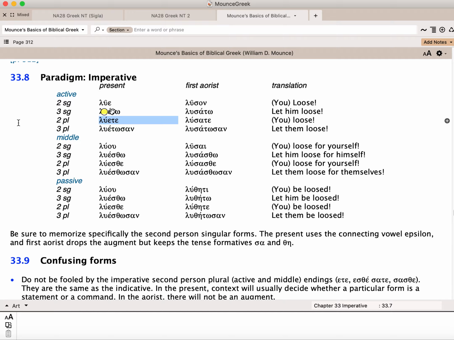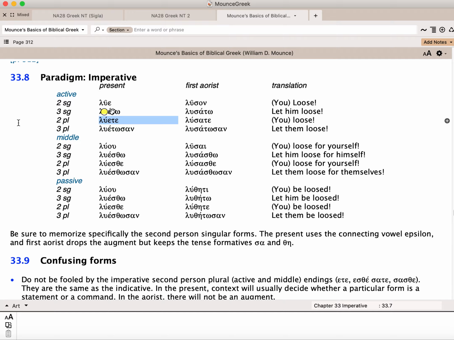So one good example of this is in Philippians. At the beginning of chapter 3, in 3:2, he says, "Blepete tous kunas." Look out, watch out for the dogs, watch out for the evildoers, watch out for those who mutilate the flesh. And it's these three blepete. Now, blepete as a form is the exact same form as the present active indicative second person plural.